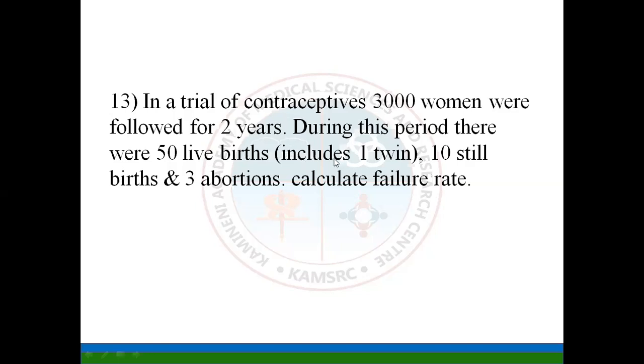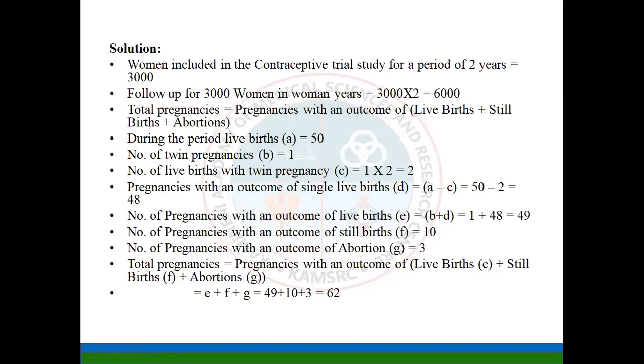By this question, we know the data, like how many women were followed, 3,000 women, and how long they were followed, up to 2 years. In those 2 years, the live births are 50. One is twin, so the number of pregnancies is 49, because one is twin. And stillbirths are 10, and abortions are 3. So now we have to calculate the failure rate.